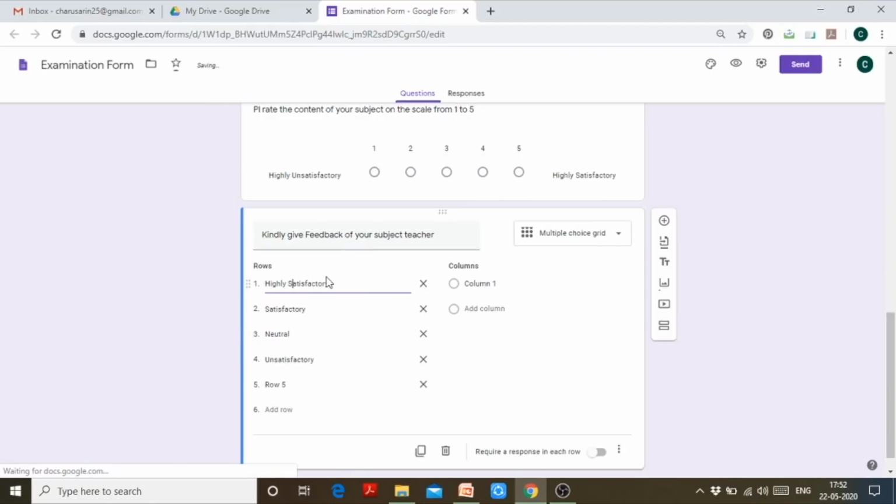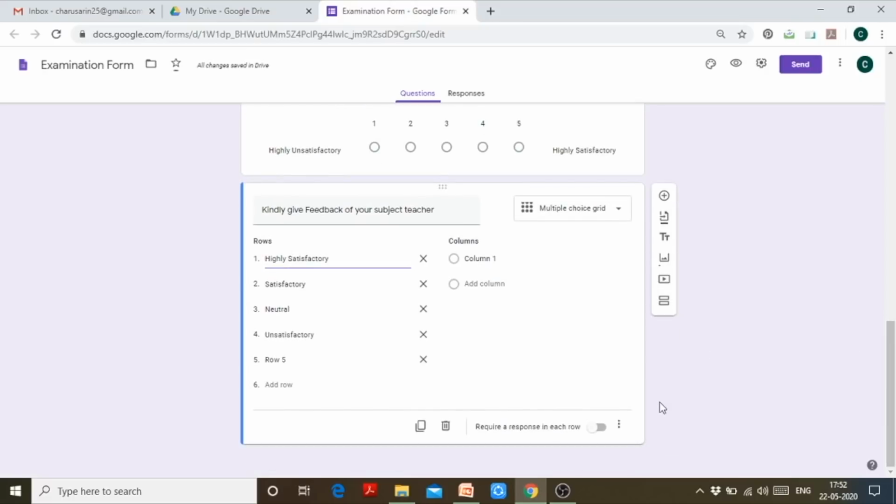So can you see here how Google has caught my mistake, that if I'm giving two options which are similar, then it will not be put up in the Google form. The duplicate options will not be put up. So this is how it has found out my mistake. Highly unsatisfactory. Now it is fine.